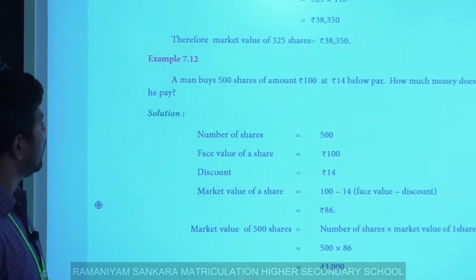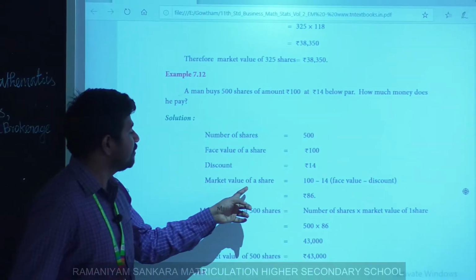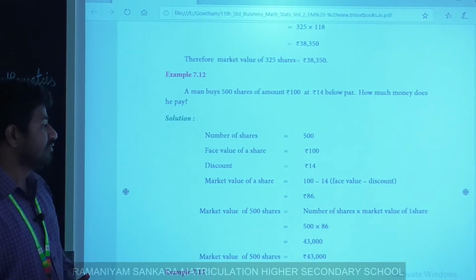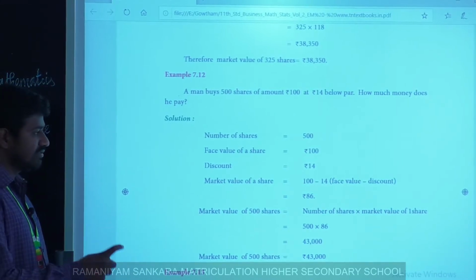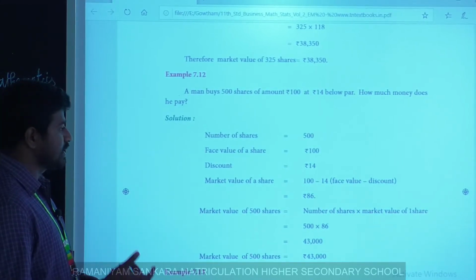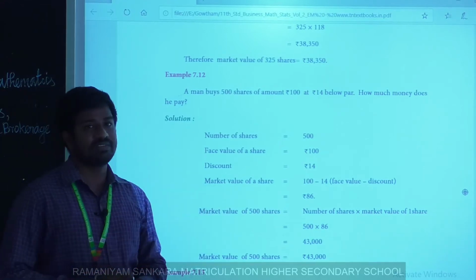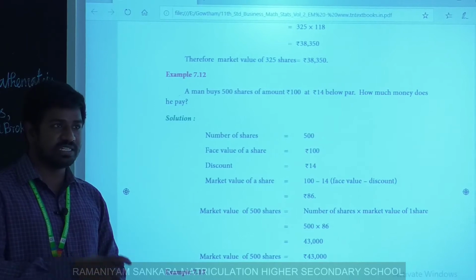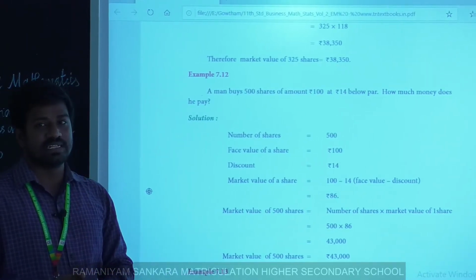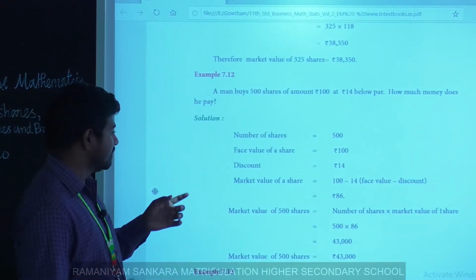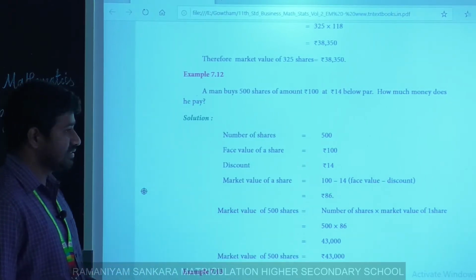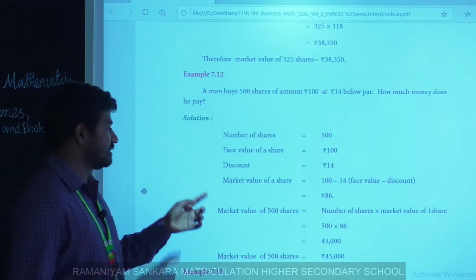Next, market value of one share equals 100 minus 14. Here original value, that is face value, minus discount is the market value. Original value plus premium, or original value minus discount, is called the market value of a share. This is the way to calculate market value.